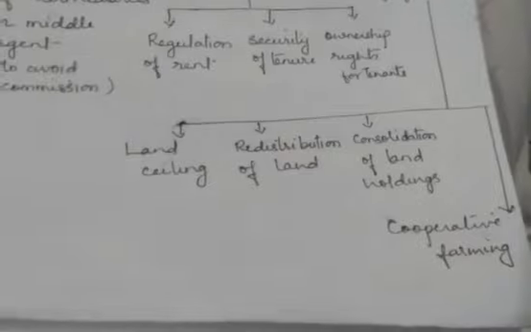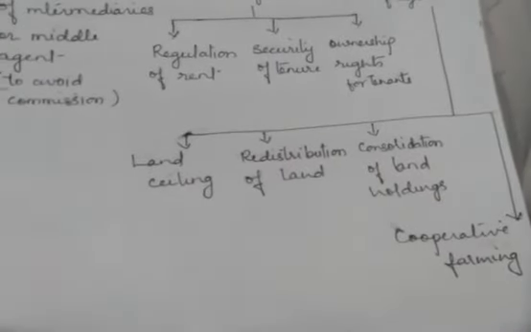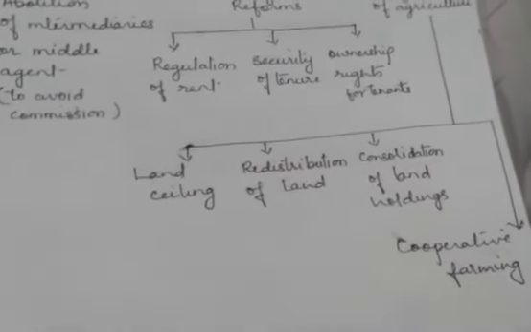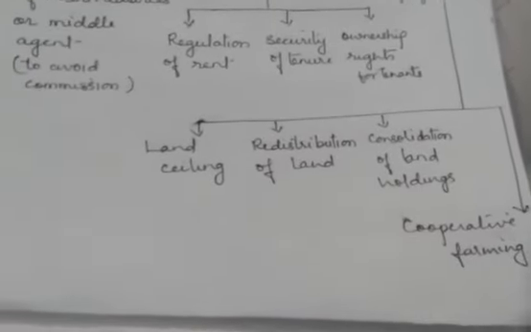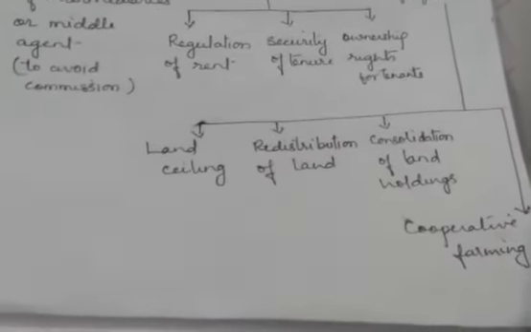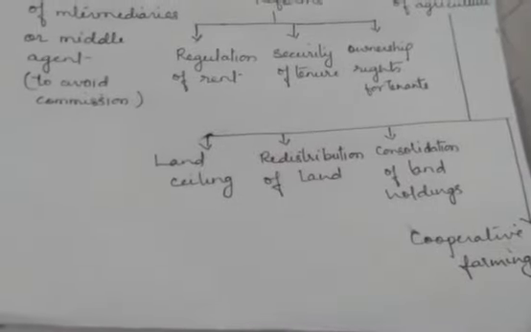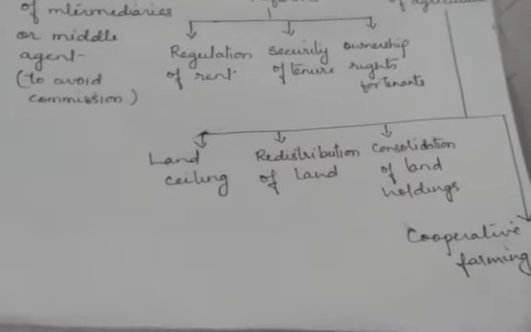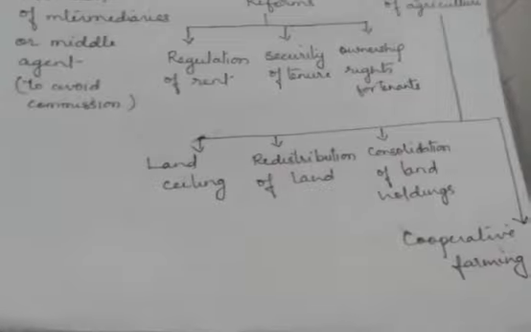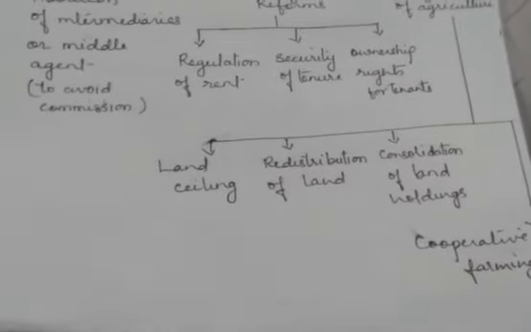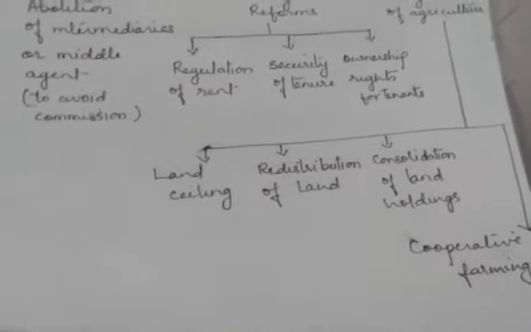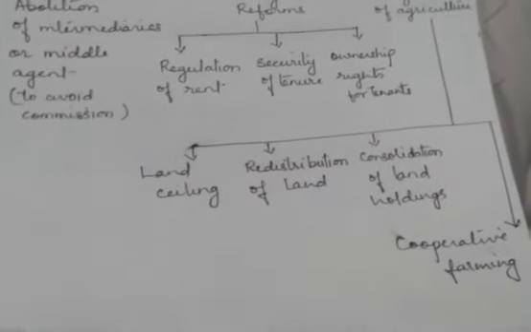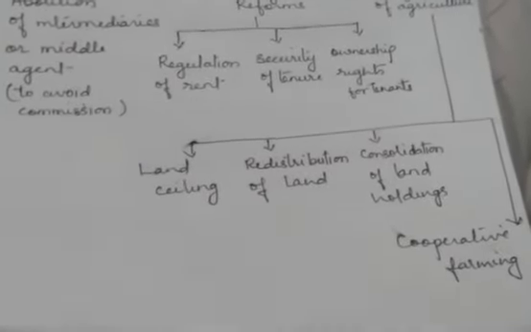Last is cooperative farming. Again, to avoid the disadvantages of the small holdings, the small farmers used to come together and do the cultivation jointly with the help of each other, and that was known as cooperative.